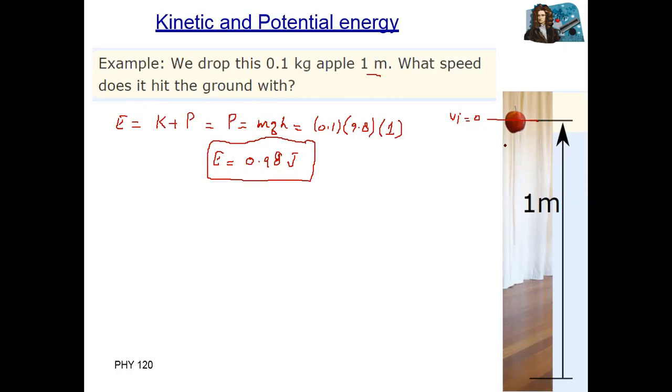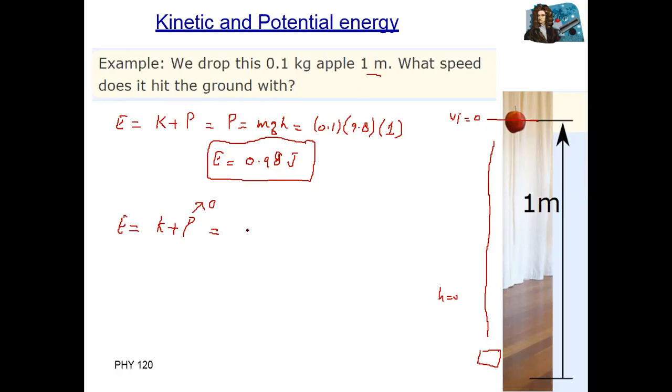Now, if this ball covers the distance of 1 meter height and is just before touching the ground, at this position height is zero, so what will be the energy? Total energy at ground level equals kinetic energy plus potential energy, where potential energy is zero because height is zero.